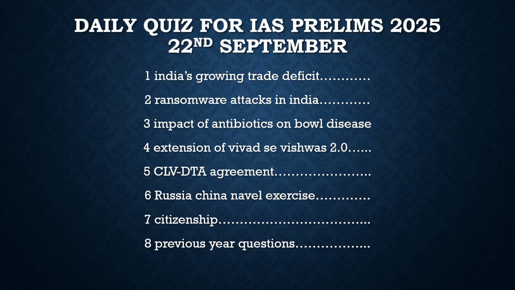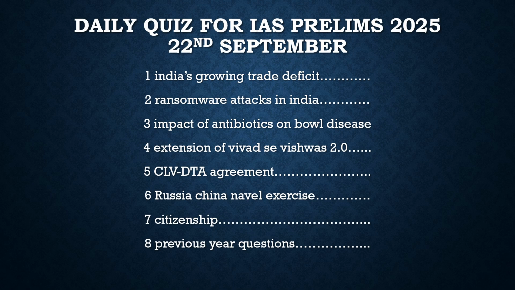And to understand what this trade deficit is, we should know that when imports are going up and the exports are reducing, this is what the trade deficit is. There is a significant difference in the balance of payments in the current account. So this is what we need to know about the trade deficit, and with respect to this we will solve a question.